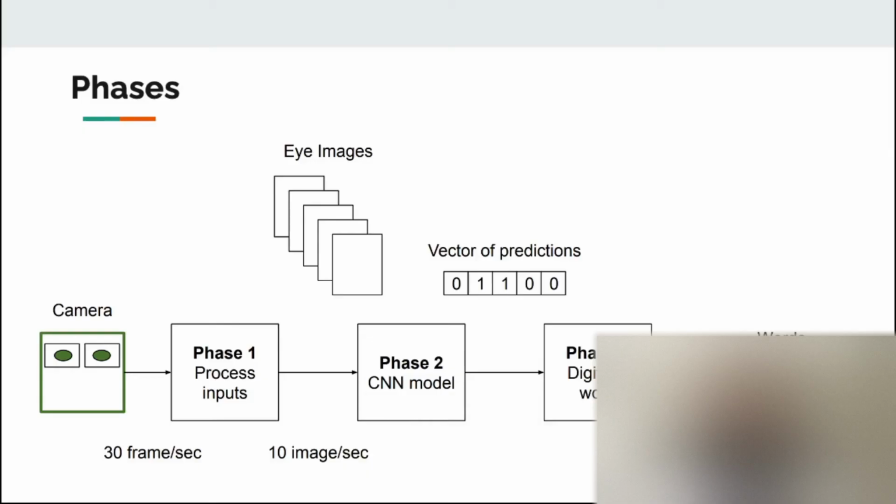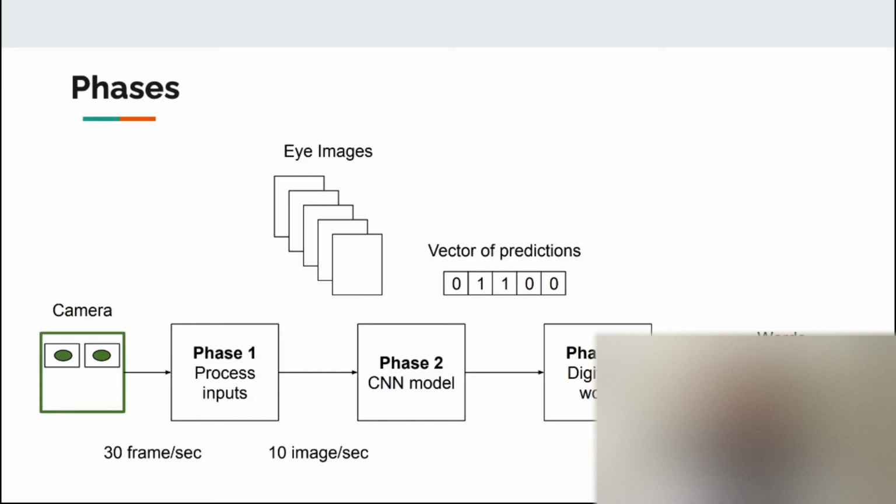System implementation. The system is divided into three phases as shown in this figure. Phase 1, capturing and saving a stream of frames. The system uses a camera device attached to IoT for capturing the frames. Our experiment shows that 10 frames per second is a reasonable frame rate for the real-time application. Phase 2, predict the content of the image. Choosing the best fitting neural network architecture to predict the states of the eyes was the main goal of this phase. We compare 4 state-of-the-art architectures and we chose the best one.